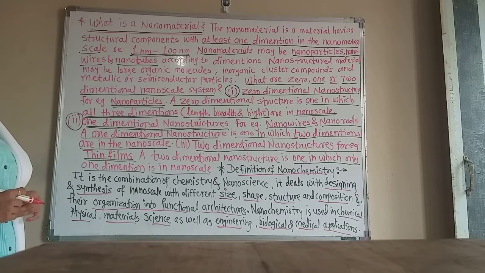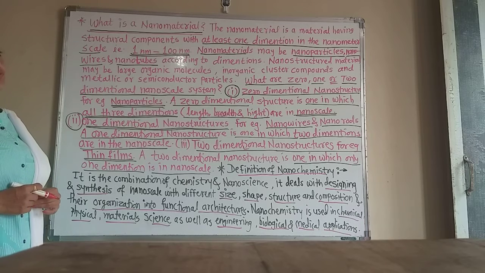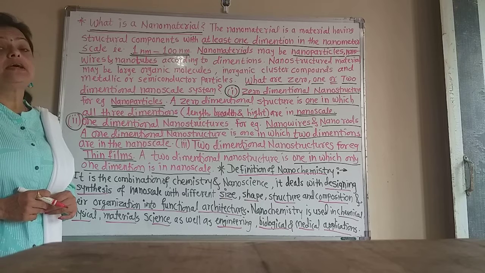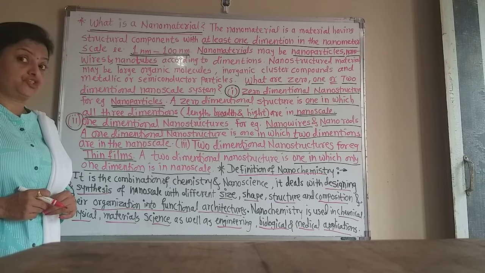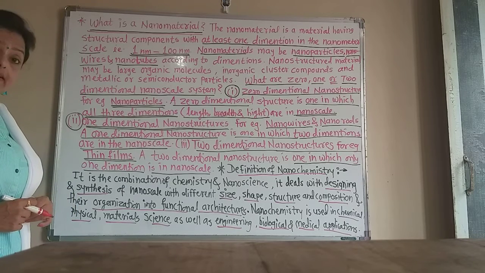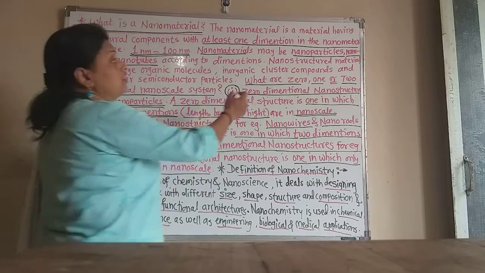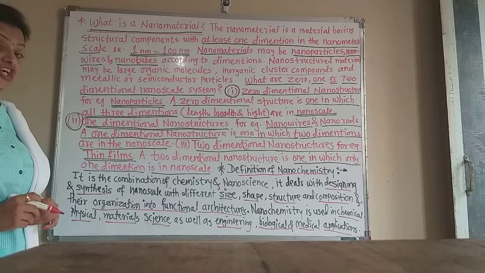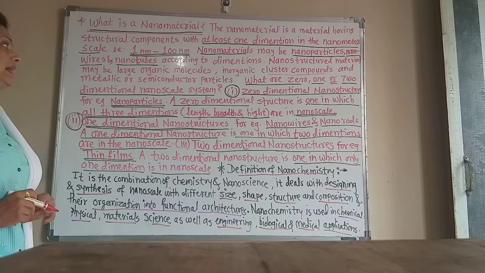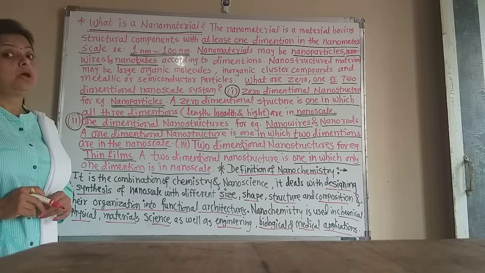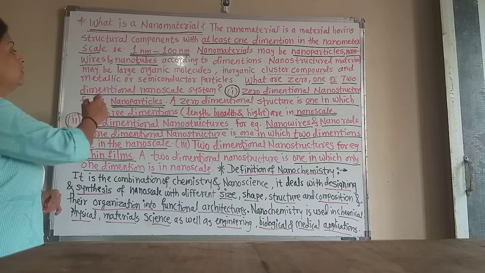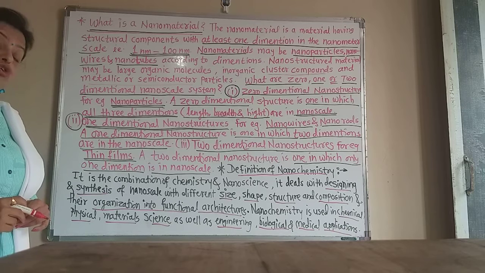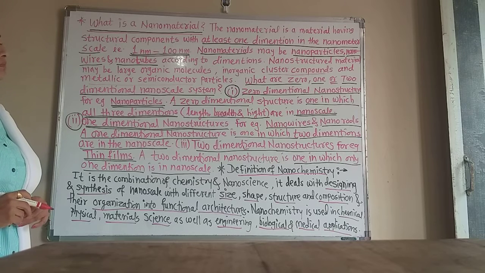Nanostructural material may be large organic molecules. Large organic molecules are also called nanostructures or nanostructural material. Again, inorganic cluster compounds are also nanomaterials. And metallic or semiconductor particles are also nanostructural compounds.